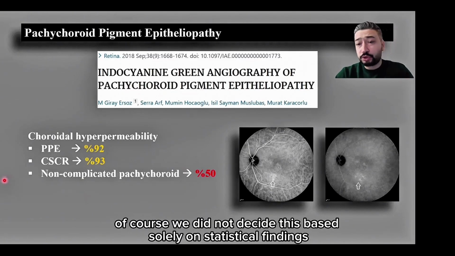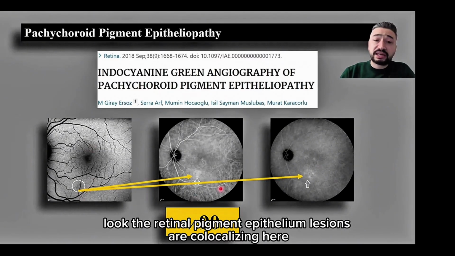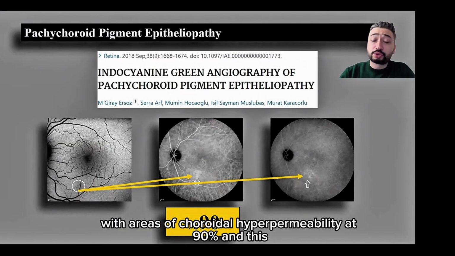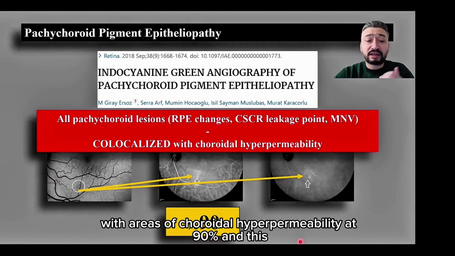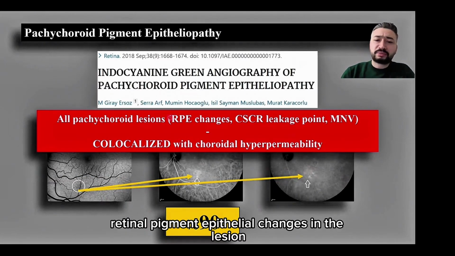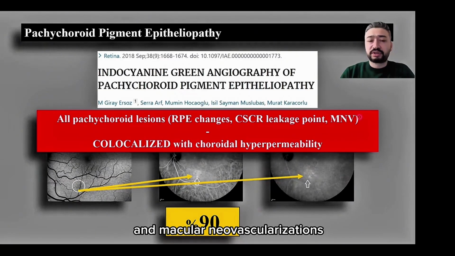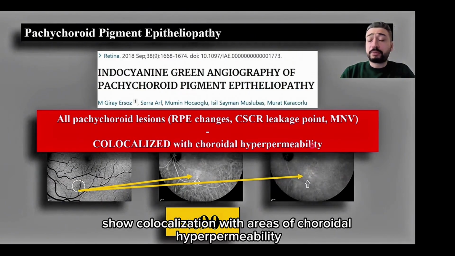Of course, we did not decide this based solely on statistical findings. Look, the retinal pigment epithelium lesions are colocalizing here with areas of choroidal hyperpermeability at 90%, and the retinal pigment epithelial changes in the lesion, the leakage point of central serous chorioretinopathy, and macular neovascularizations show colocalization with areas of choroidal hyperpermeability.